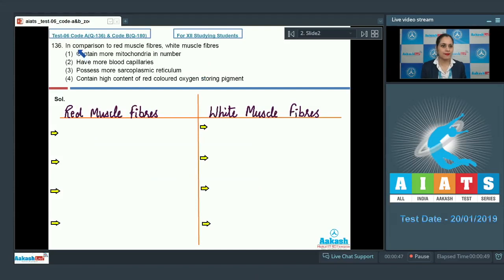Question number 136. In comparison to red muscle fibers, white muscle fibers. The very first option is contain more mitochondria in number, and this is an incorrect option. Why? Because red muscle fibers contain plenty of mitochondria in comparison to white muscle fibers. They contain less mitochondria.